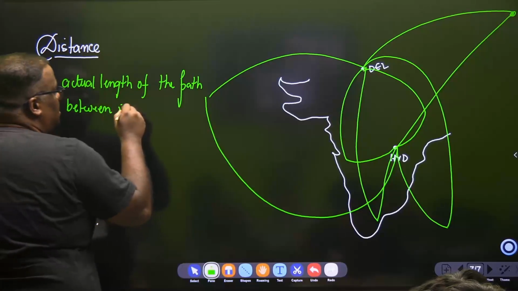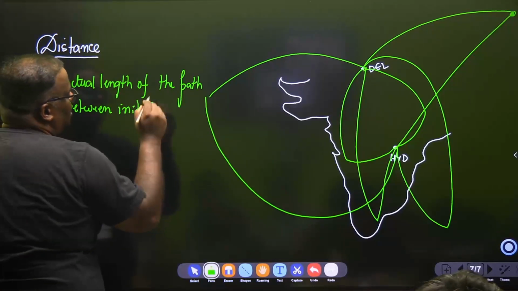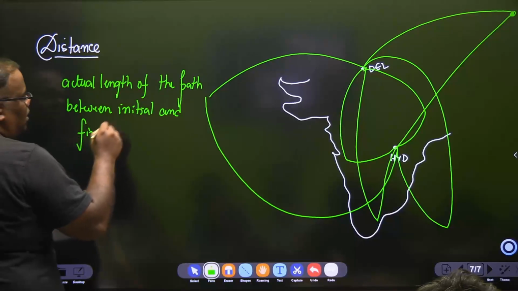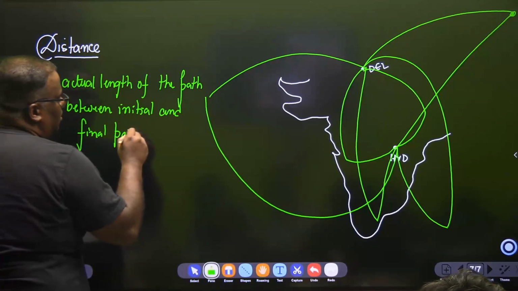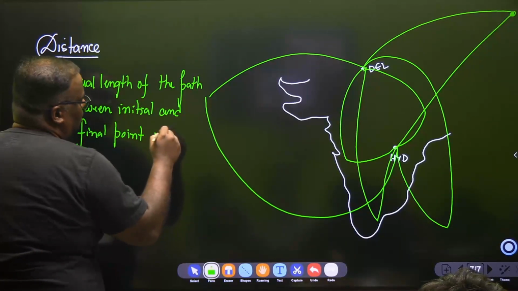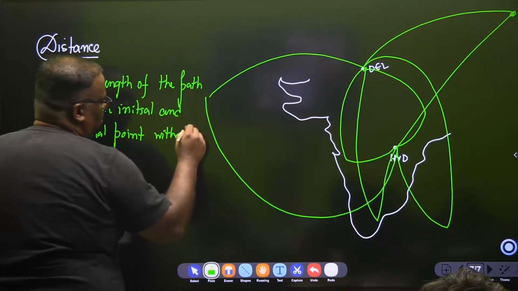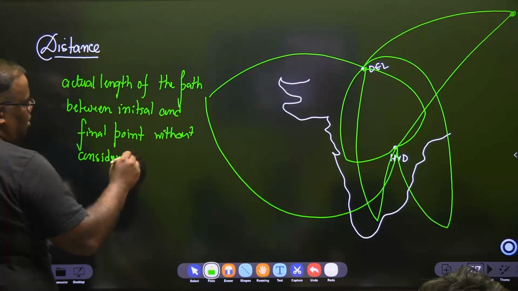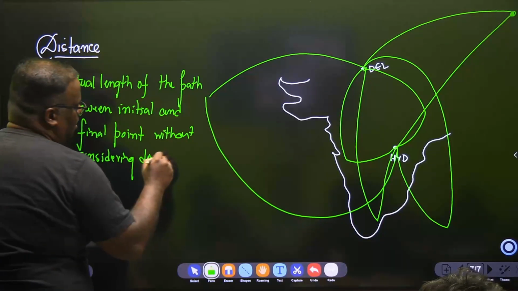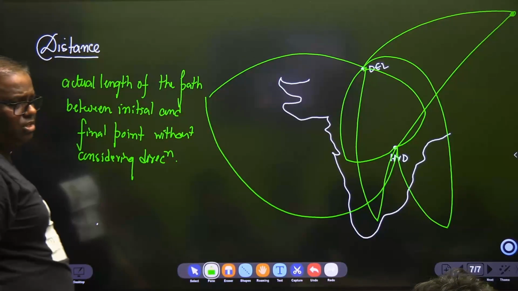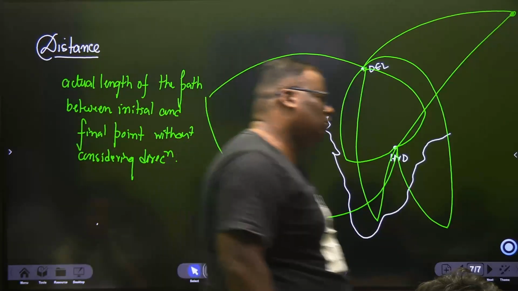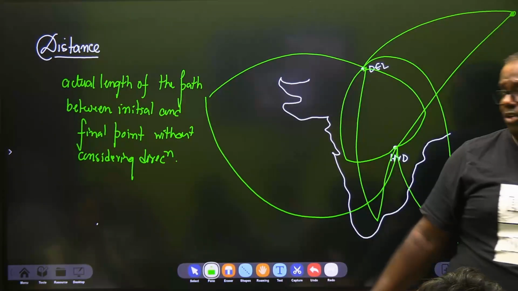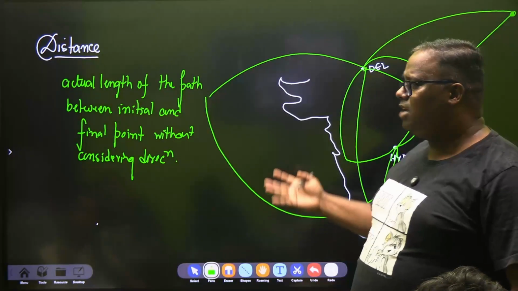So physics gets interesting. Now the problem is that initial and final point, without considering direction. All definitions you will get in that book. The definitions will be much better written in English. My English is very pathetic, you know. So you should understand what is distance.